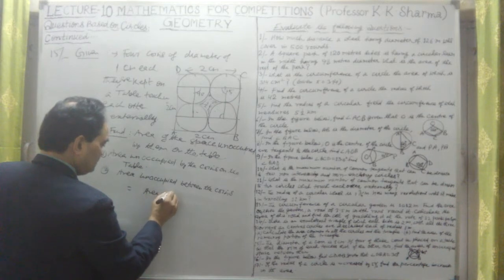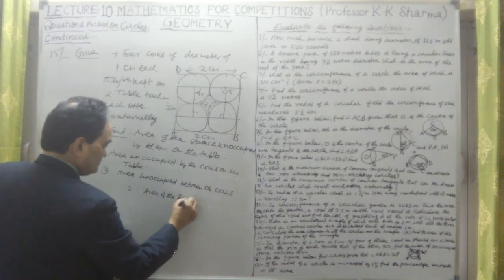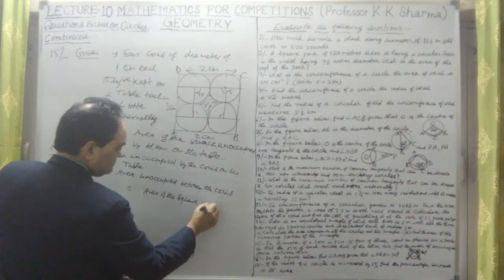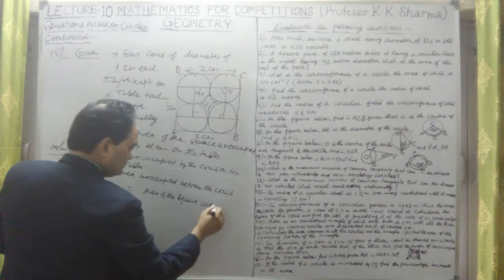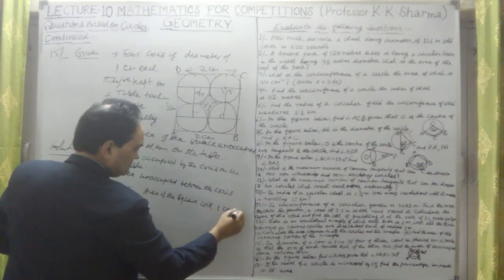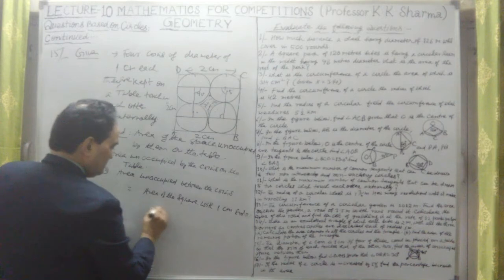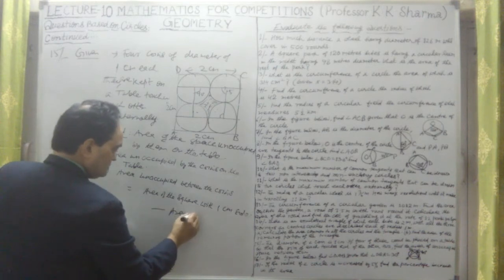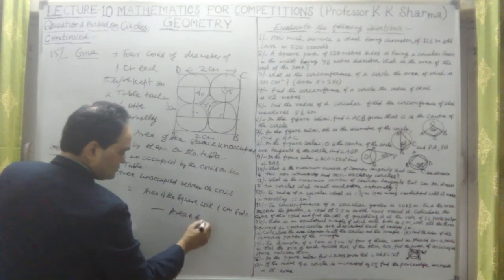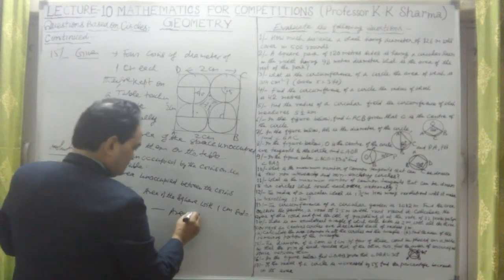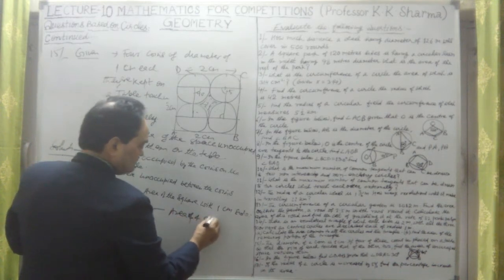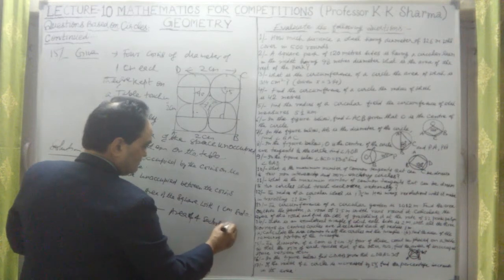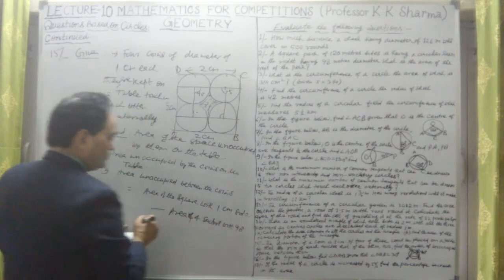This will be the area of the square with 1 centimeter side, minus the area of 4 sectors of 90-degree angle.